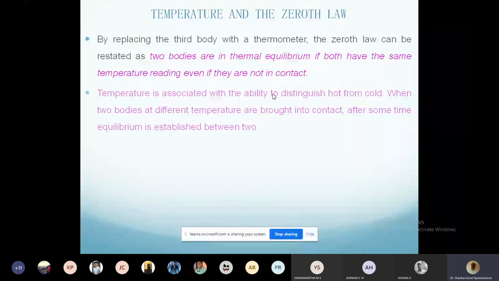So what is temperature? Temperature is a quantity or property associated with the ability to distinguish hot from cold.